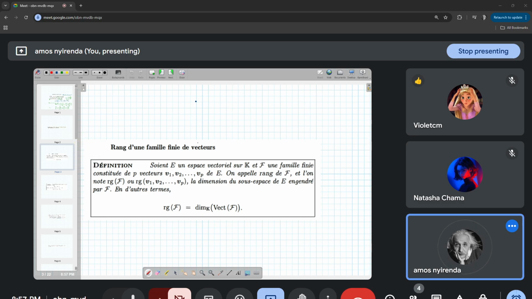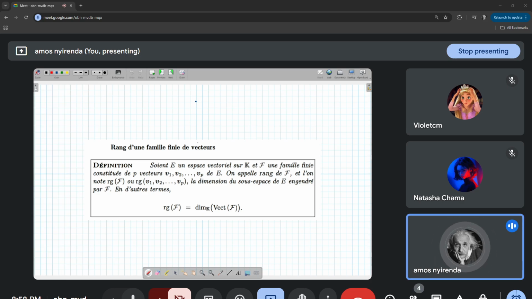Bien. So we've talked about la dimension d'un espace vectoriel. Now I want to talk about le rang d'une famille finie de vecteurs. Le rang. We've talked about la dimension. Now I want to talk about le rang. So let's read the definition, then I'll explain what we have here.